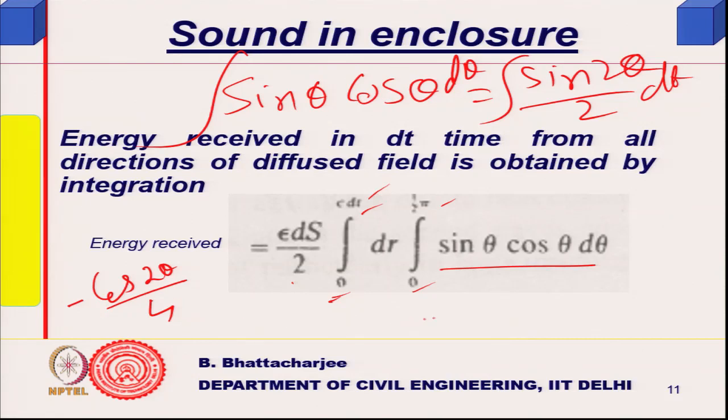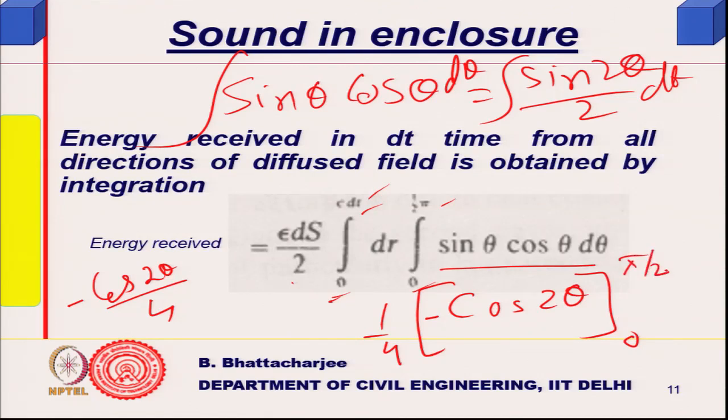So, there is a minus sign, and I can take out minus 1 by 4, and cos 2 theta goes from 0 to pi by 2. So, this will be simply minus 1 by 4 times cos pi minus cos 0.